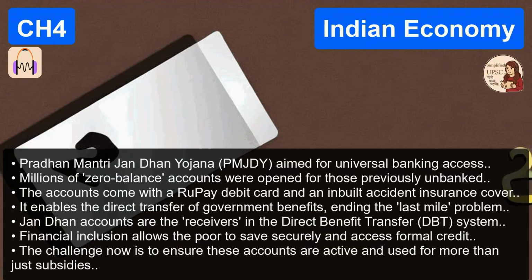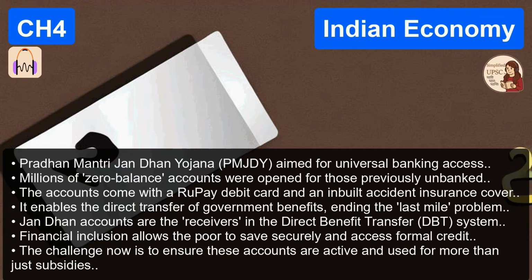Think about the old system. You could easily fake a signature on a register, you could forge a paper ration card, you could invent a family, but you cannot fake your biometric iris scan or your fingerprint. So by making Aadhaar mandatory for welfare, by linking the beneficiary databases to Aadhaar, the government performed massive deduplication. They scrubbed the lists. The computer simply cross-referenced the biometrics and automatically deleted millions of fake, duplicate, and ghost entries.